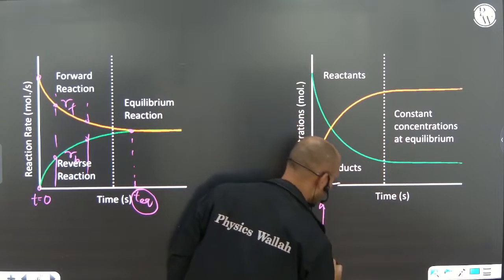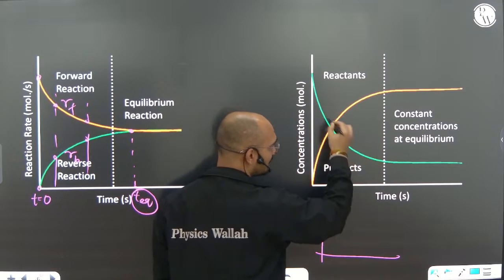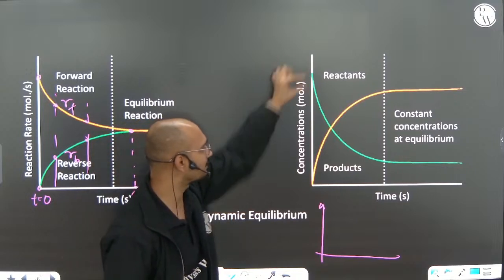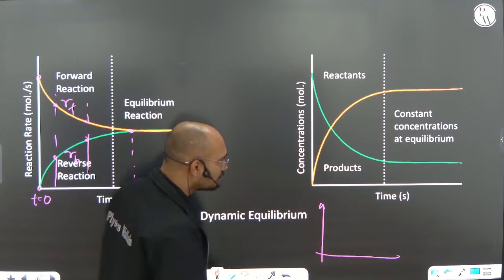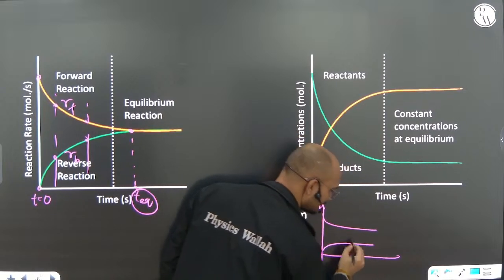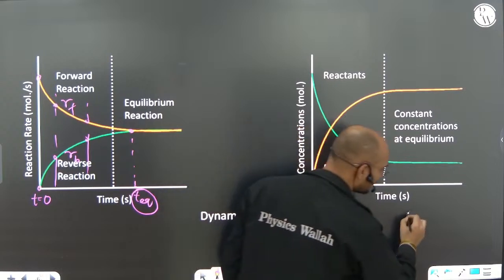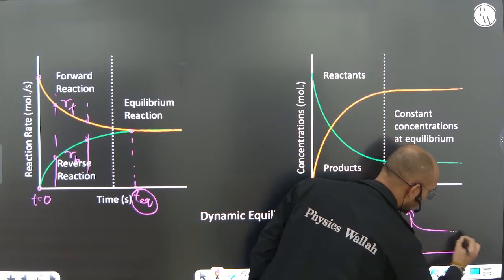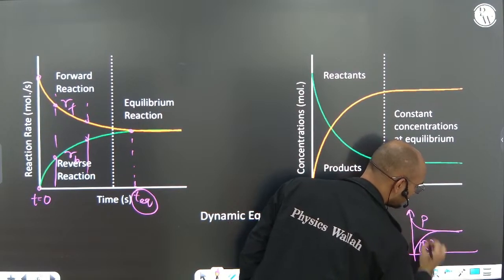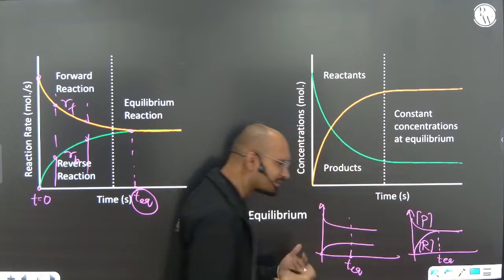Concentration versus time, let's say this green color is the reactant concentration, and the orange color is the product. Initially all the reactant is there, and initially there is no product. So the product may become more and the reactant less. When both of them become constant, it will be equilibrium. Or there may be a possibility that both of them become equal at equilibrium. So there is any possibility.